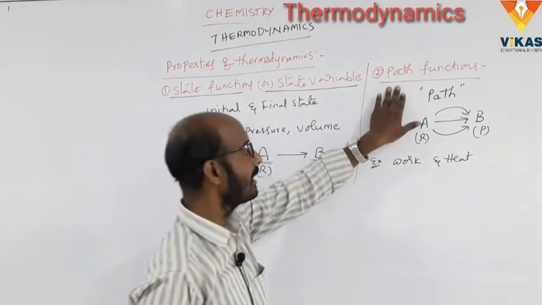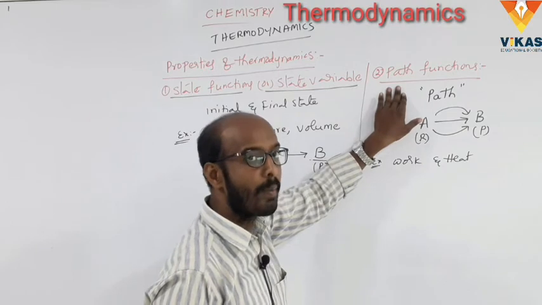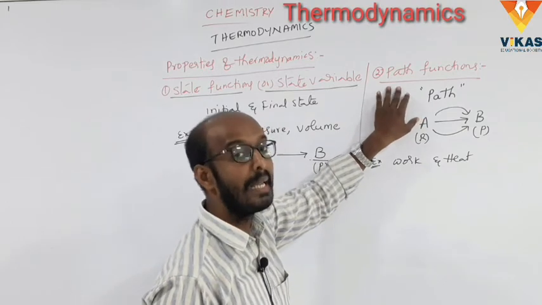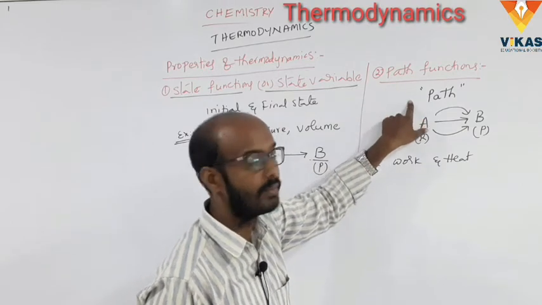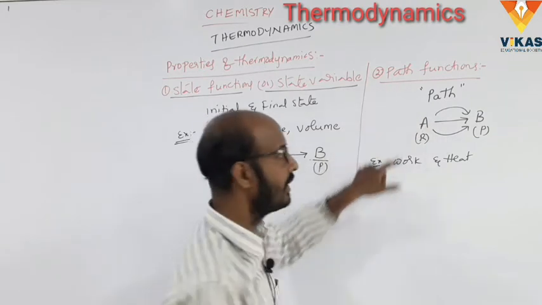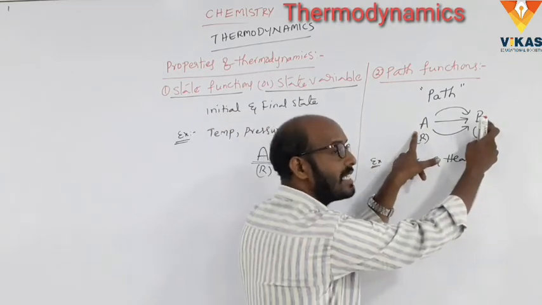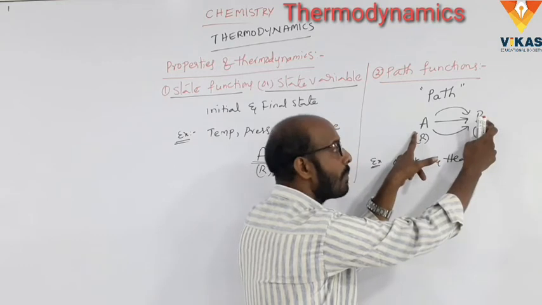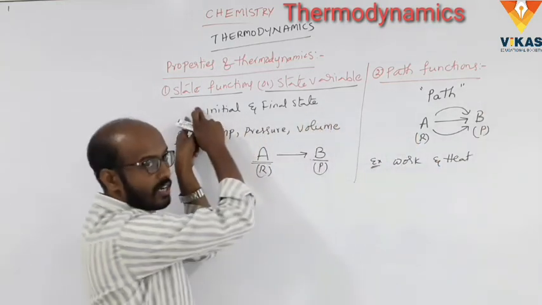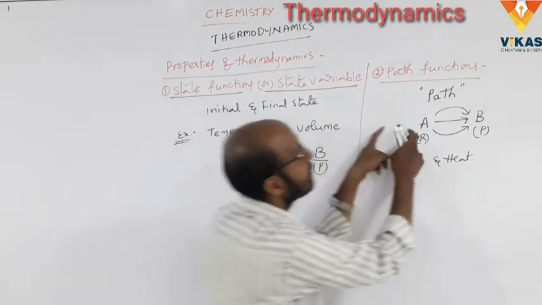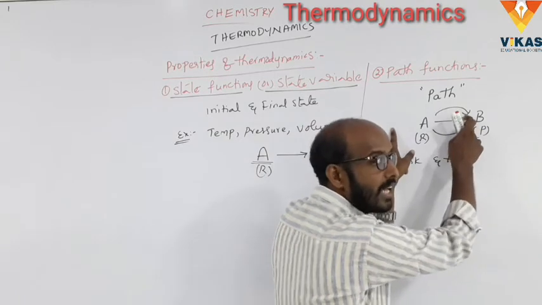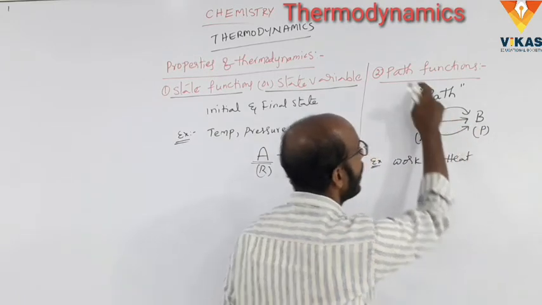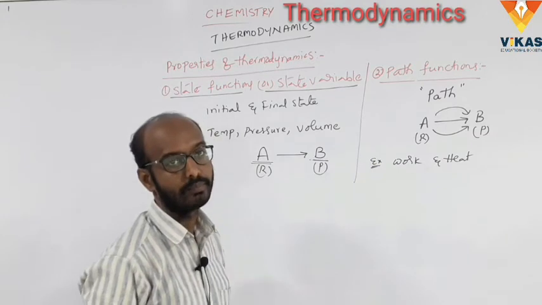So what is meant by path functions? The thermodynamic properties whose value depends upon the path or direction are called path functions. Here A to B, A is the reactant, B is the product. That depends upon A and B is called state functions. The conversion of A to B that depends upon the direction or path is called path functions.